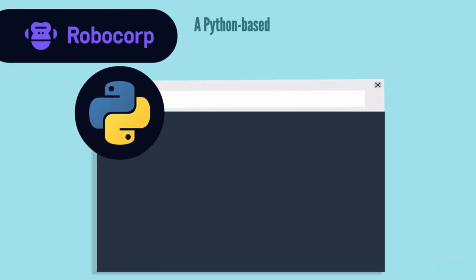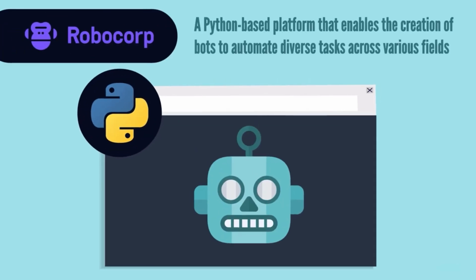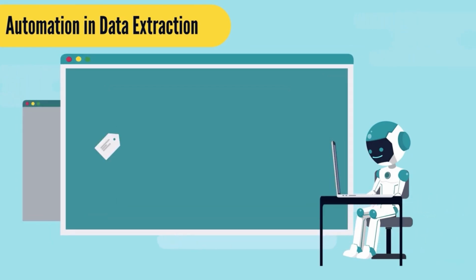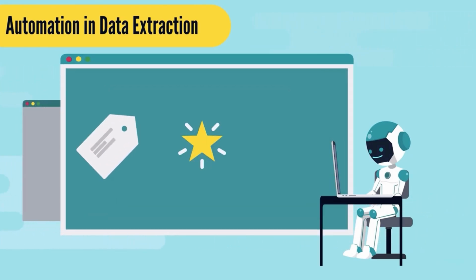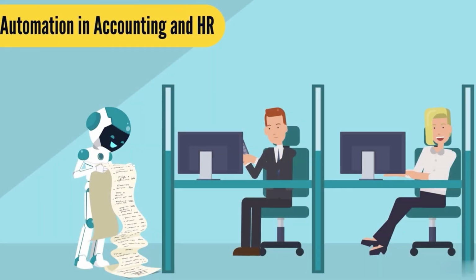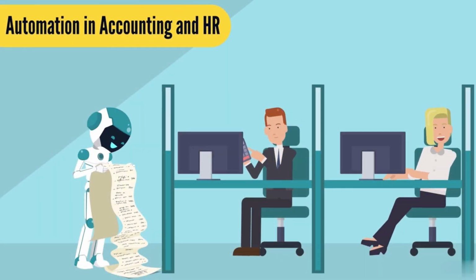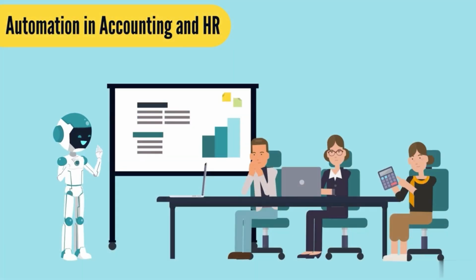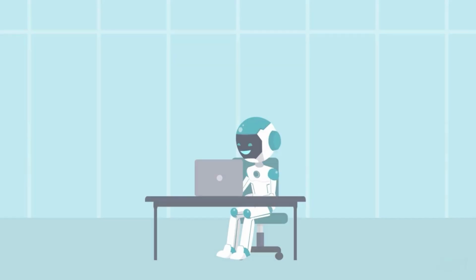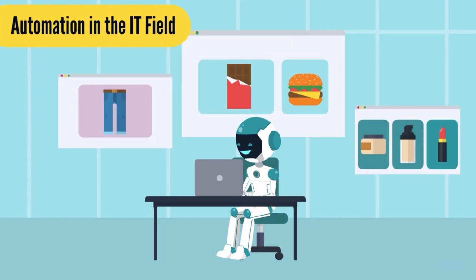RoboCorp is a Python-based platform that enables the creation of bots to automate diverse tasks across various fields. Examples from the data extraction field include automating the scraping of prices, reviews, and other information from websites. The accountant and HR sector can also benefit by automating the monthly processing of invoices or the onboarding of new team members. Finance employees can automate the generation of financial reports, and IT specialists can create robots to test applications